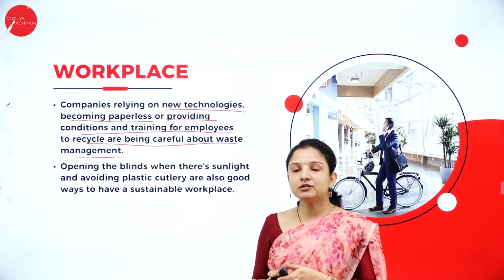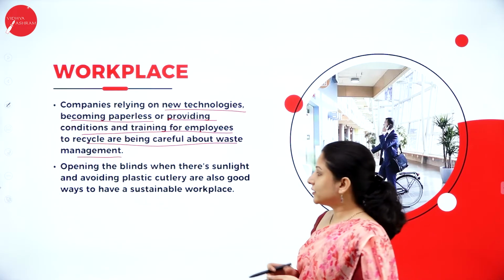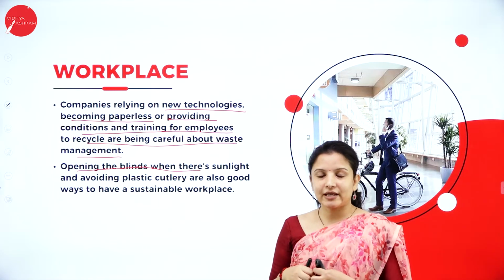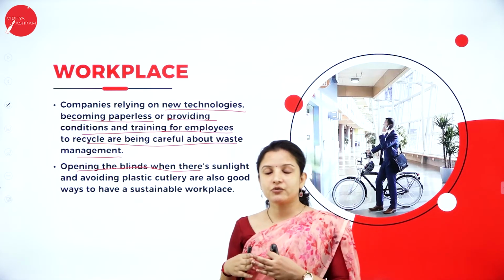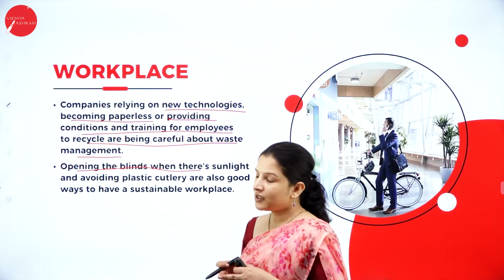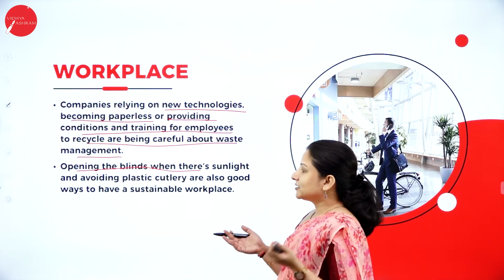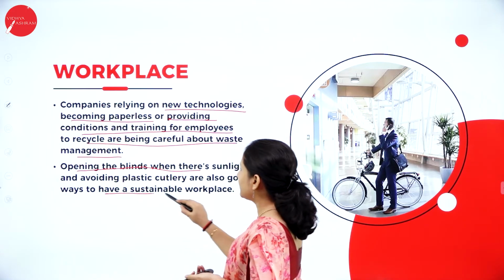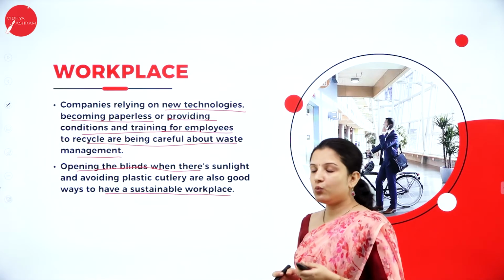And also, instead of using lights and all that, it is better to open the blinds and allow the natural sunlight. And the office should be constructed in such a way that natural light can enter, so that you can minimize the use of lights. All these are good ways to have a sustainable workplace.